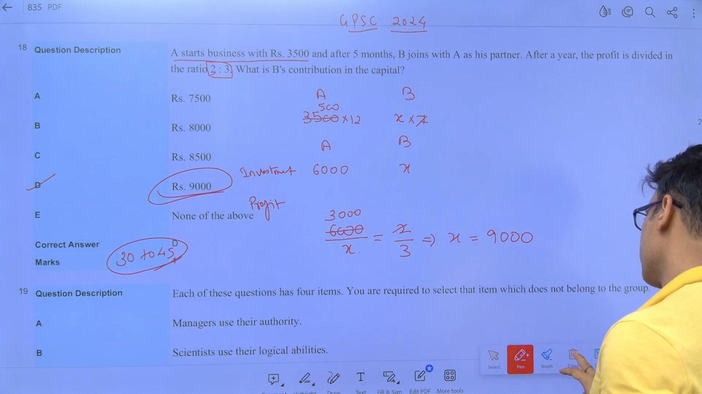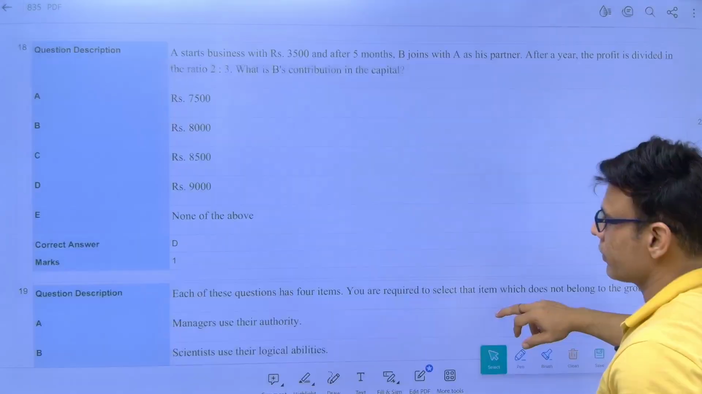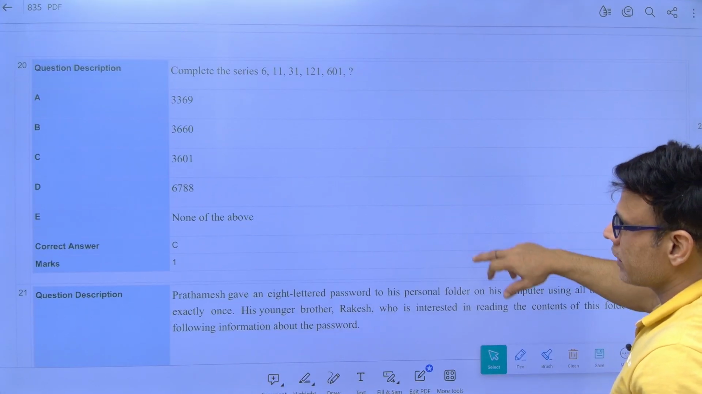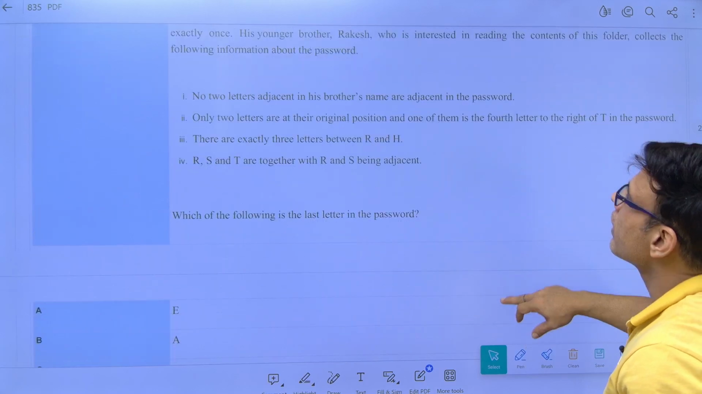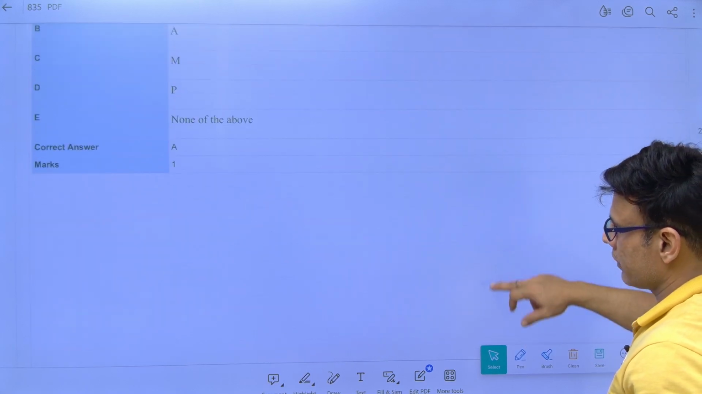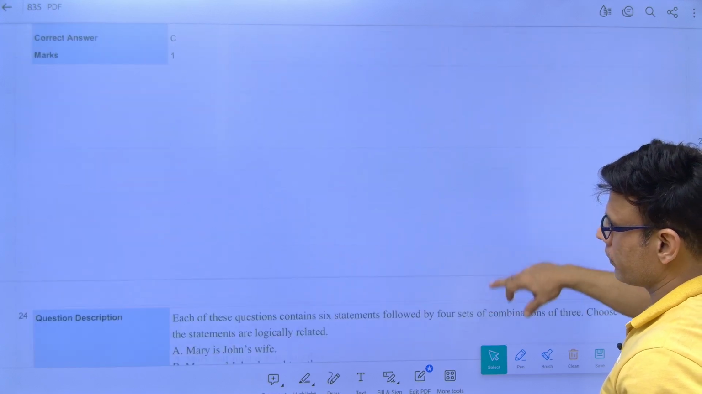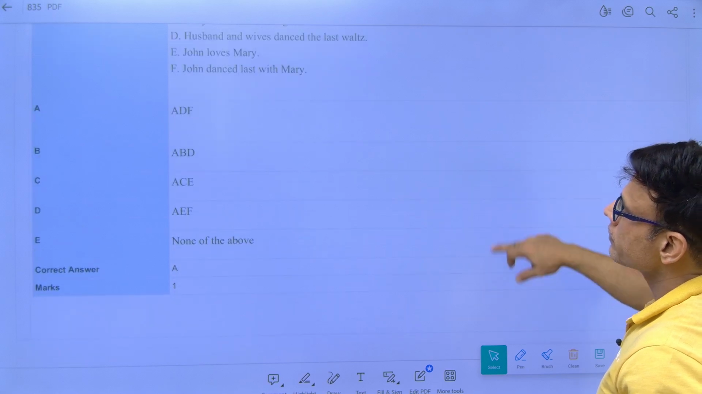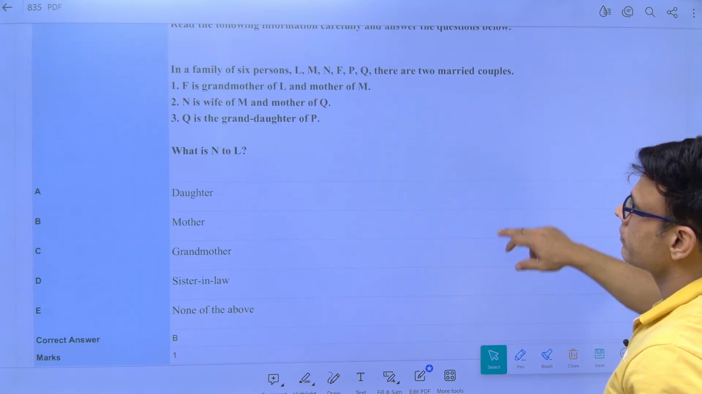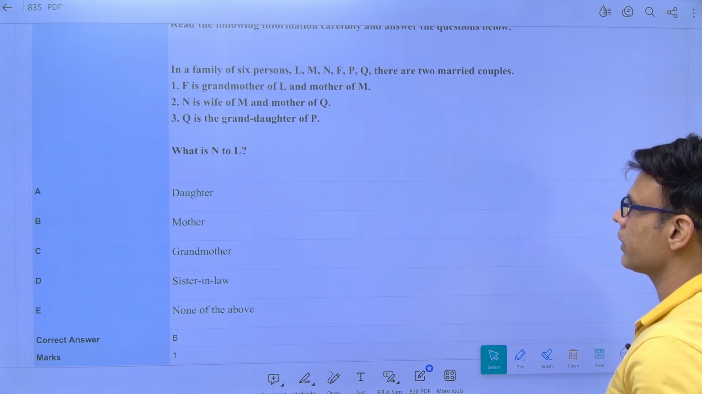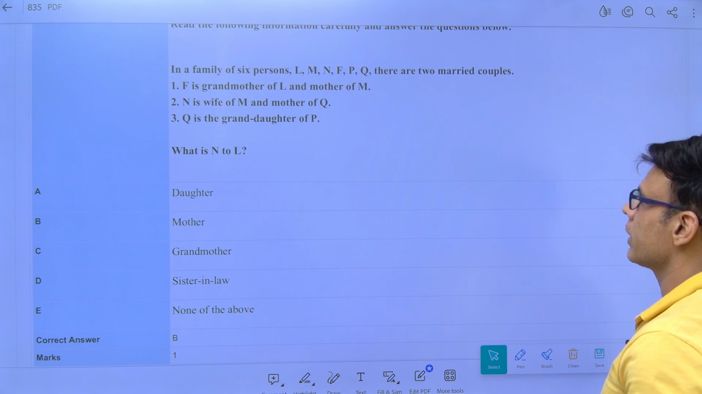Even logical reasoning, I told you, we have solved some questions of logical reasoning, they are not difficult. Completing the series, we'll be doing this. Seating arrangement, we have these questions. This is, remember, a blood relation question. Have we solved blood relation? Some of you were there in blood relation.